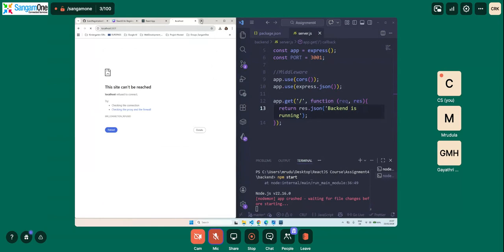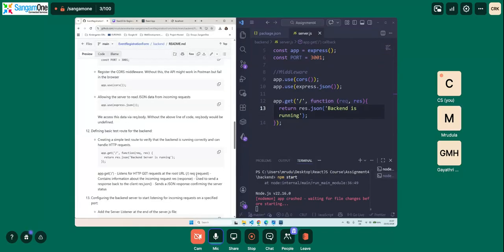The site is not running. Why? What is the problem? Okay, let's see. Oh, we did not add the listener. So we need to also add a listener. We can do everything, but when there is no listener, there is no use of doing any server items. That's why our app is crashing. Our server is crashing because we do not have a listener.